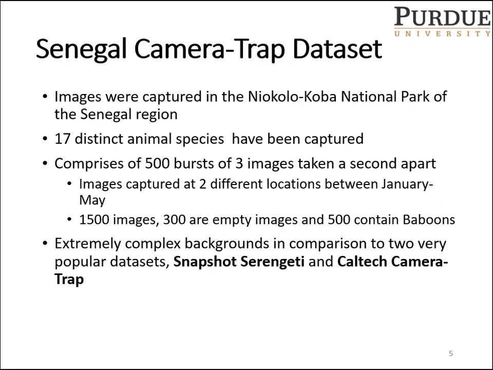Now talking about our dataset, our images were captured in the Niokolo-Koba National Park of the Senegal region. 17 distinct animal species have been captured. Out of the 1,500 images that were captured from two different locations, 3 of them are empty and 500 of them contain baboons. In comparison to two of the popular datasets in this domain, Snapshot Serengeti and Caltech Camera Trap, our dataset has extremely complex backgrounds.